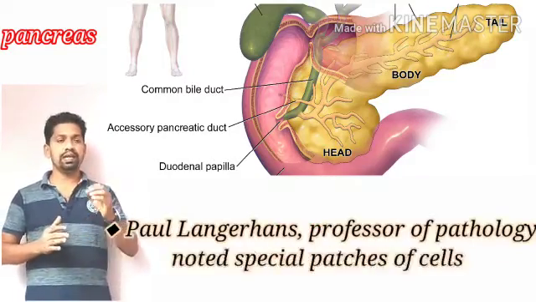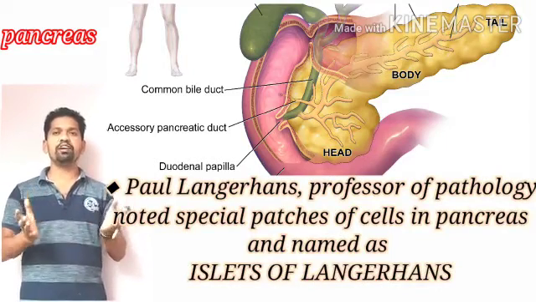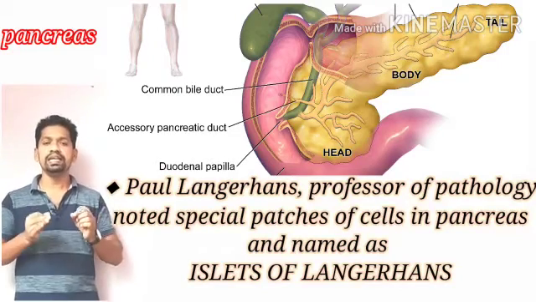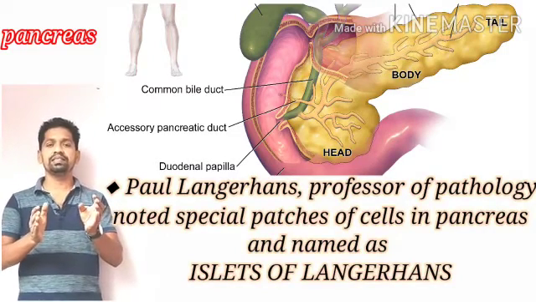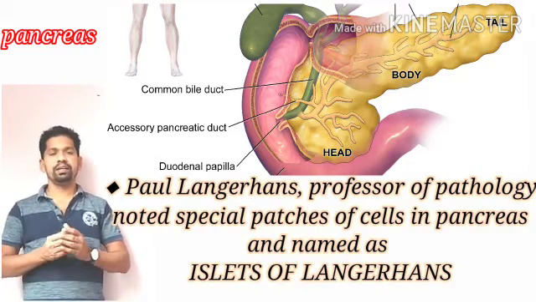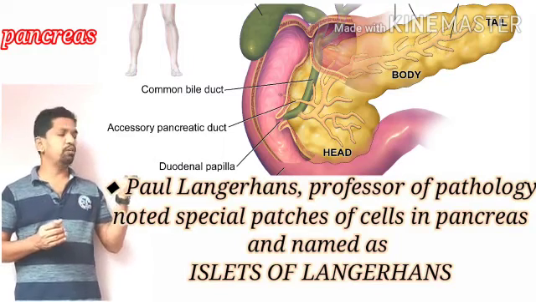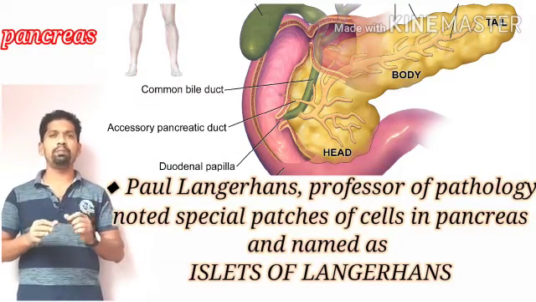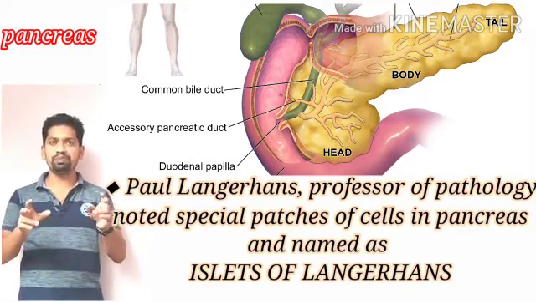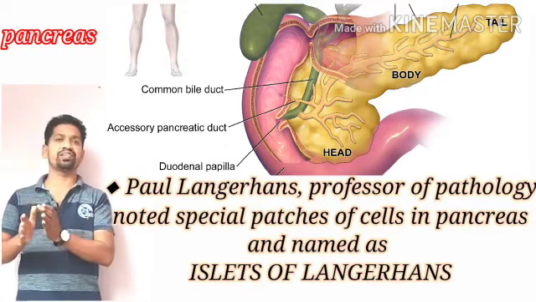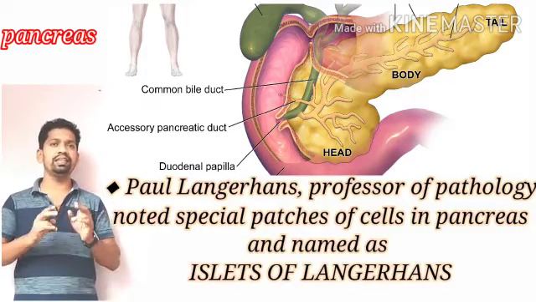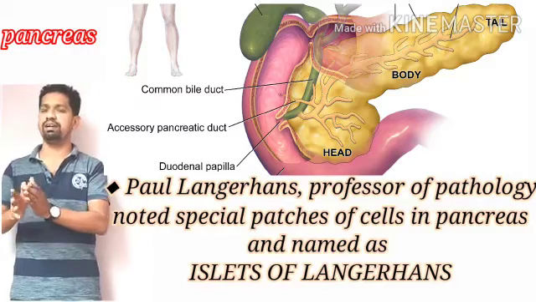So the first time a pathologist from Germany studied the complete structure of the pancreas, while he was observing the pancreas carefully, he identified some island-like structures on it. I repeat, this important gland was studied properly by Paul Langerhans, a pathologist from Germany. While he was observing, he identified some island-like structures. These island-like structures or cells were identified by Paul Langerhans, who gave the name islets of Langerhans.